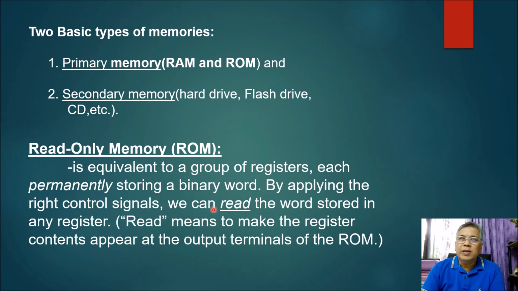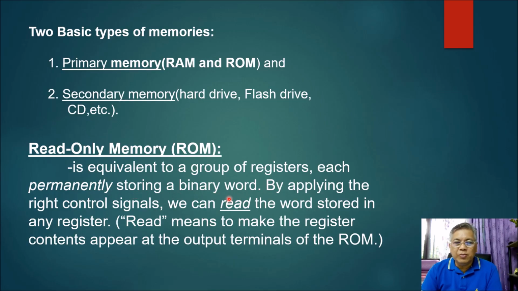For example, if you have a particular address which addresses register R sub 1,025,000, then the content of that register can be read at the output of your read-only memory. Again, the ROM permanently stores a binary word.